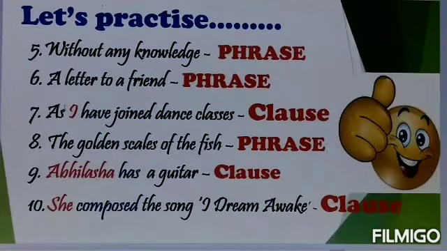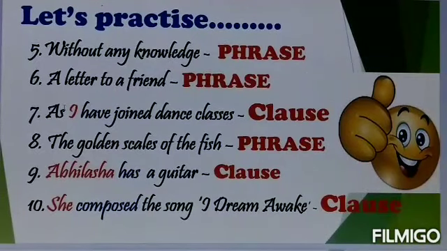Knowledge is also a phrase because they are just a group of words and it does not have any subject and verb combination, and it is also not giving you the complete sense. So it is a phrase. And next one, a letter to a friend. This is also a group of words. It is not giving you the complete sense. Let me go to the next example. As I have joined dance classes. Here, I is subject, have is verb.